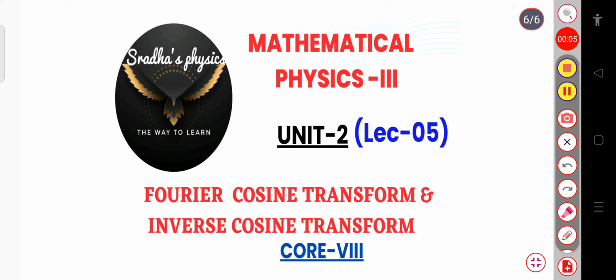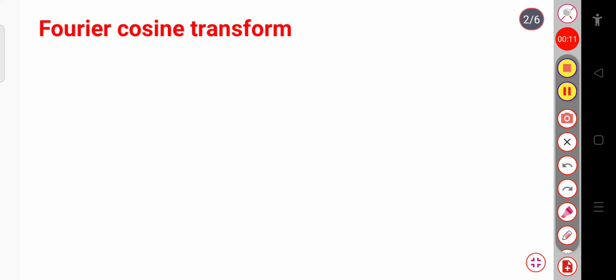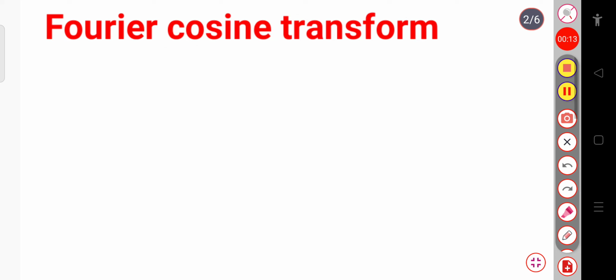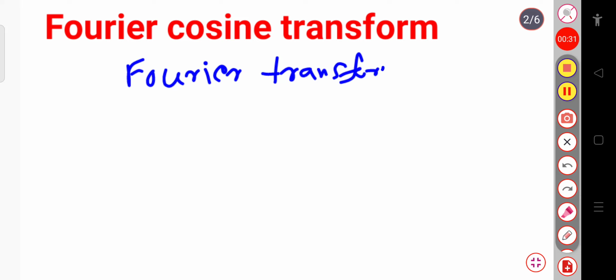Today we will discuss the Fourier cosine transform and inverse cosine transform. So let us start with the Fourier cosine transform. We know the Fourier transform of, suppose, a function f of x. This is how we can write. This will be f of k.